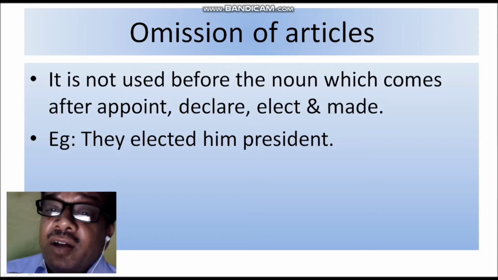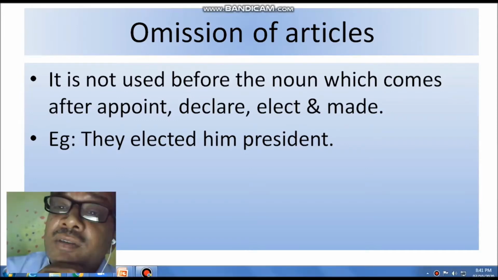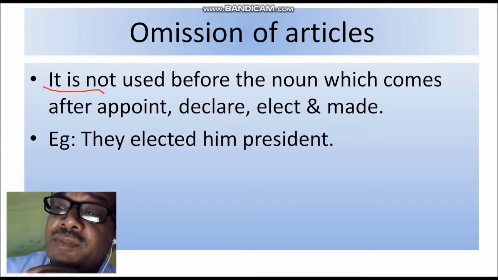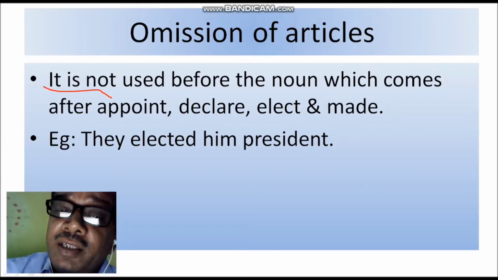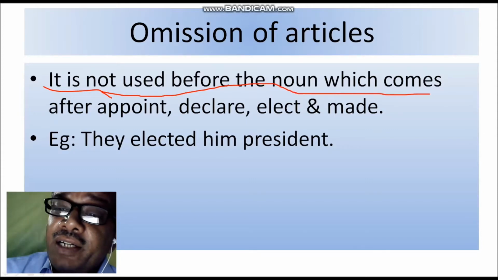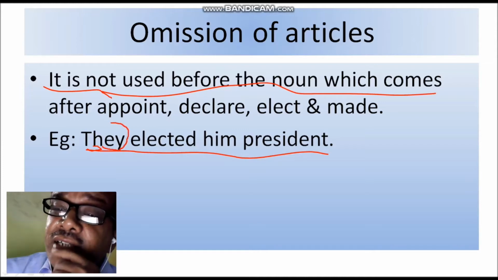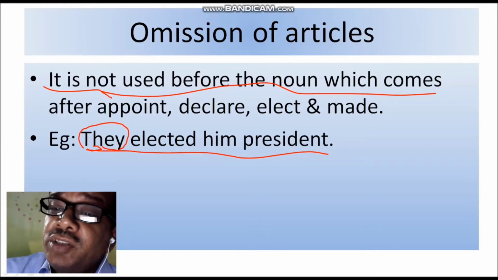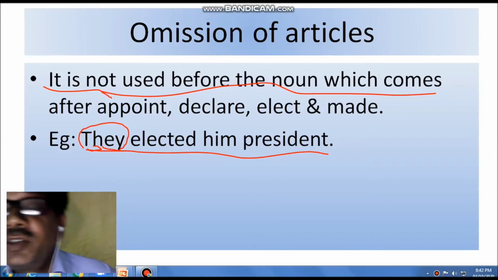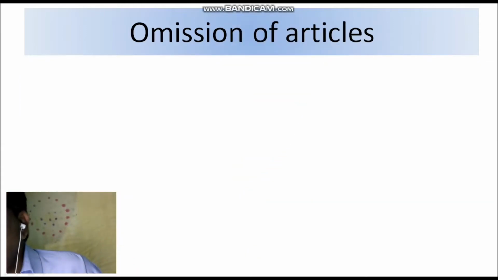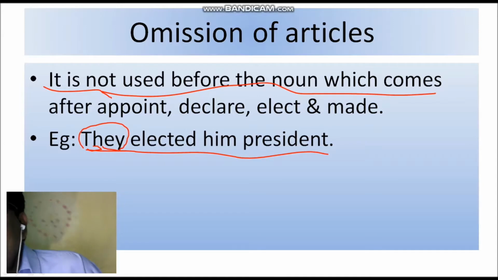Next, it is also not used before the noun which comes after appoint, declare, elect and made. They elected him president. We know that before the name of president designation we have to use the, but there one word we have used, elected. That's why we do not use the president. We cannot use the president. Okay. The is not used before the president.